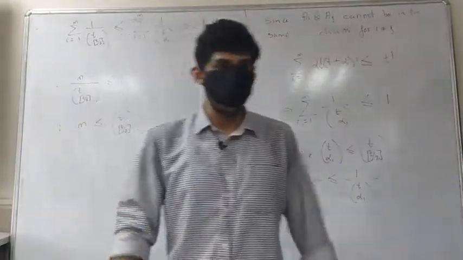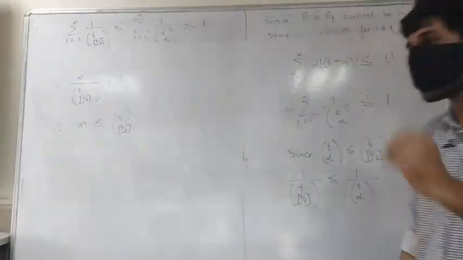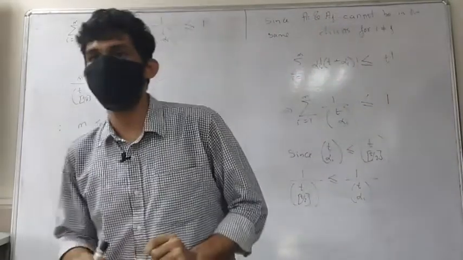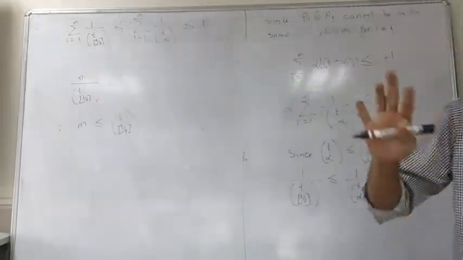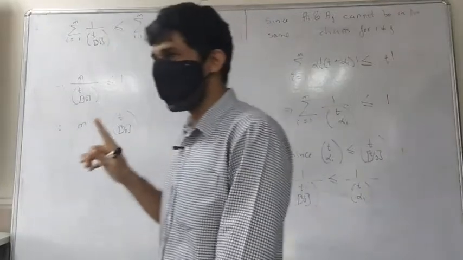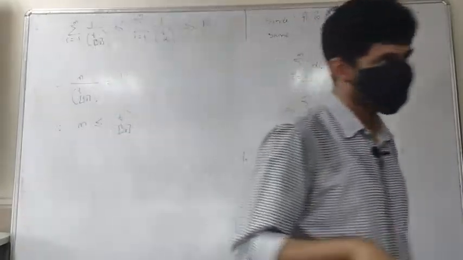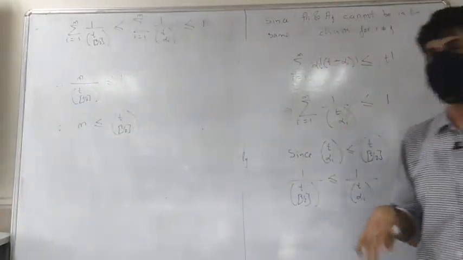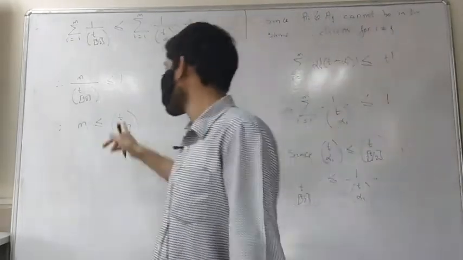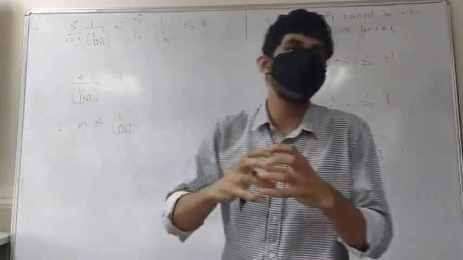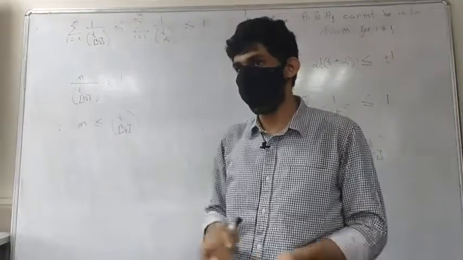But there is something more you can prove, and that is that these are the only possible ones. In case of the even, I want to say that you take all the subsets with t by 2 elements in them.